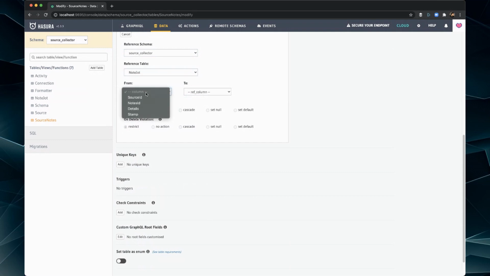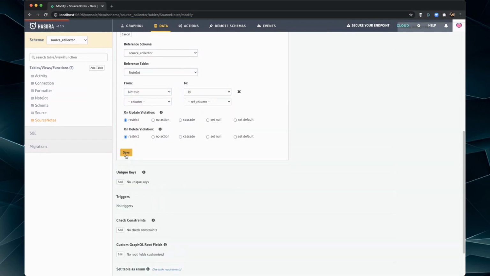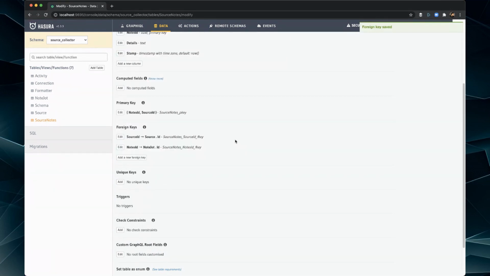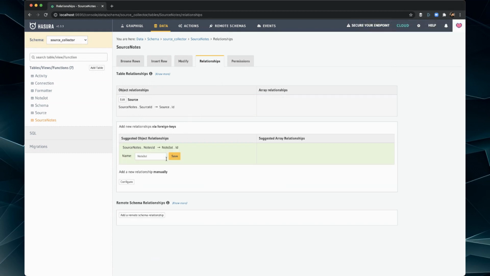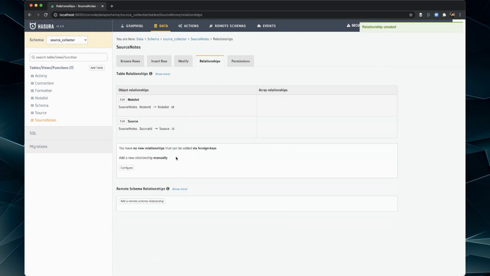So we'll add note jot, and notes ID will be pointed at the ID here. And I believe that'll do it. Yep, there we go. So now scroll back up to relationships and add that as an object relationship.